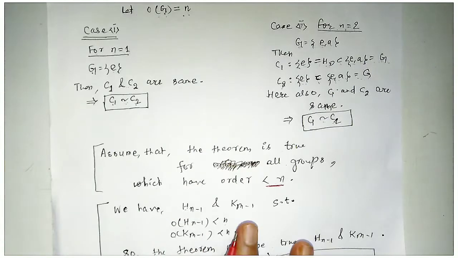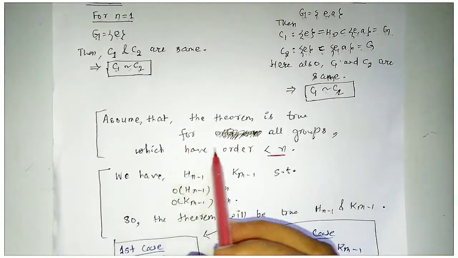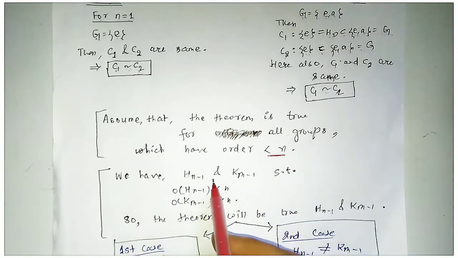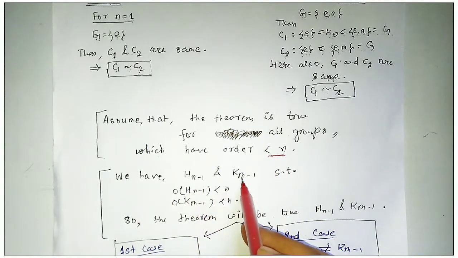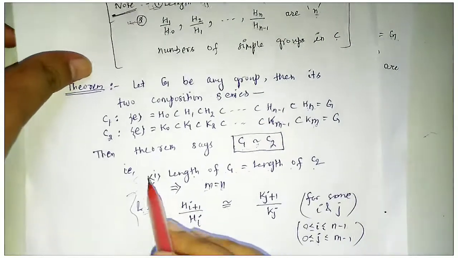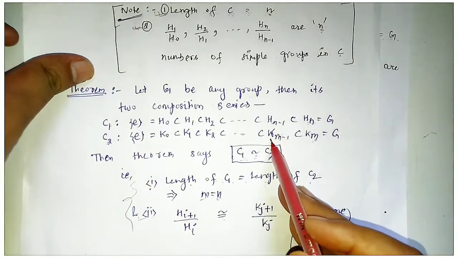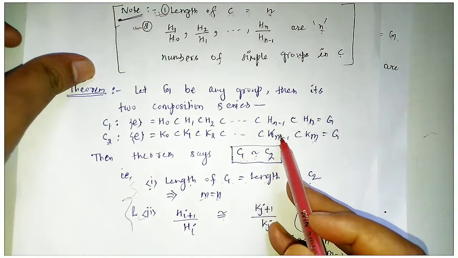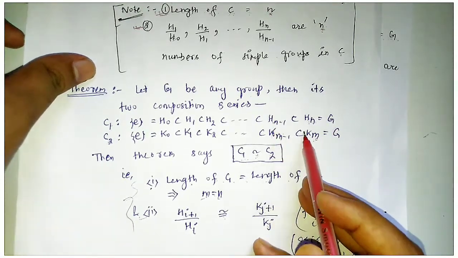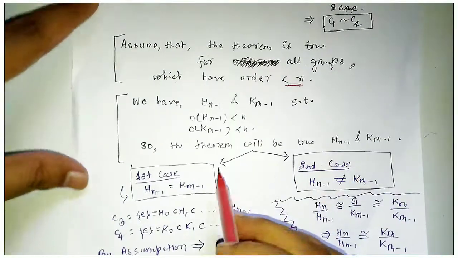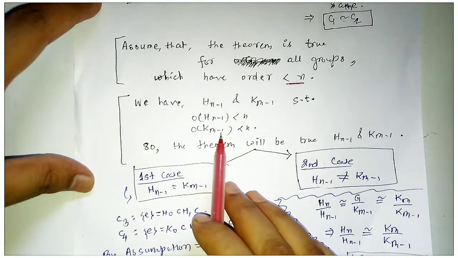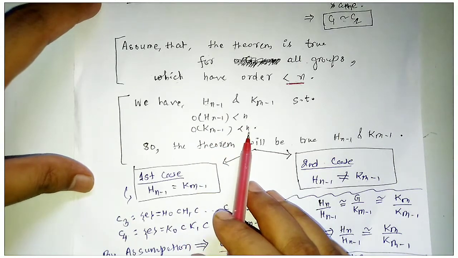So now here we have assumed that the theorem is true for order less than n. So we have here two subgroups Hn-1 and Km-1 from C1 and C2. These subgroups have order less than the order of G because they are proper subgroups. So the order of Hn-1 is less than n, and the order of Km-1 is also less than n.